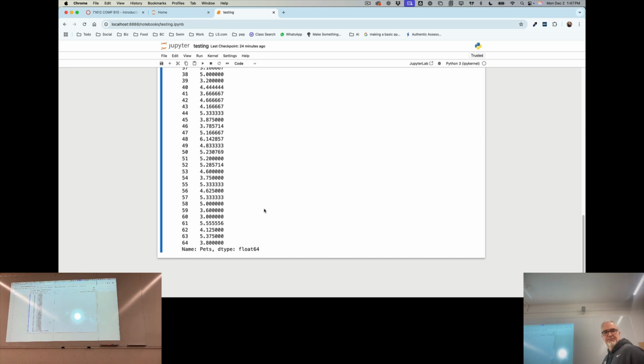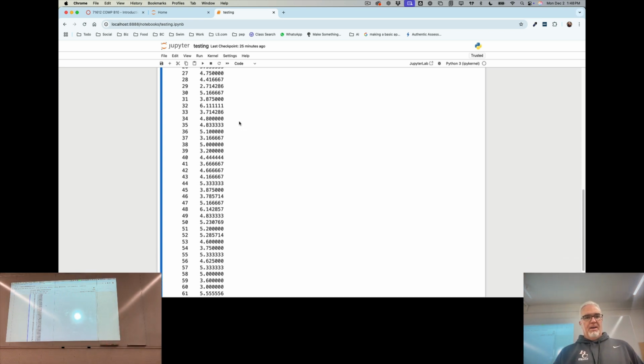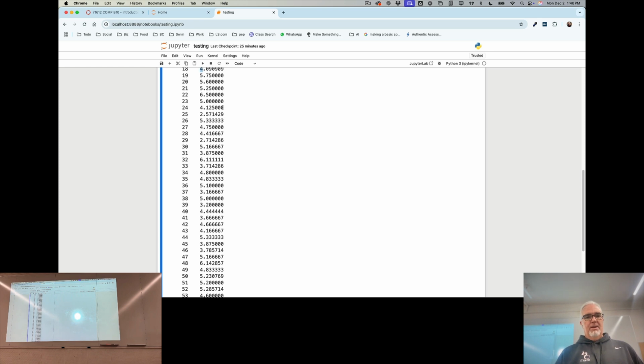So if I took this now and I look at this, I can start to say, oh, maybe there's a relationship between age and number of pets. Do people who are a certain age have more pets? I can see that 48-year-olds seem to have the most pets out of all of them, with over 6 pets per person on average, closely followed by 32-year-olds with 6.11.